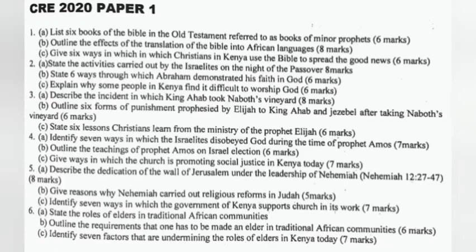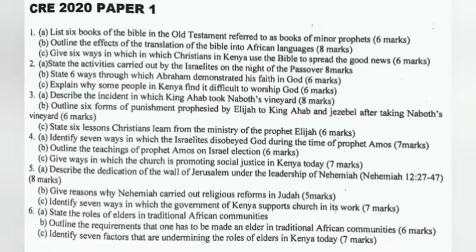5a. Describe the dedication of the wall of Jerusalem under the leadership of Nehemiah. Nehemiah chapter 12 verse 27 to 47. 5b. Give reasons why Nehemiah carried out religious reforms in Judah. C. Identify 7 ways in which the government of Kenya supports church in its work.